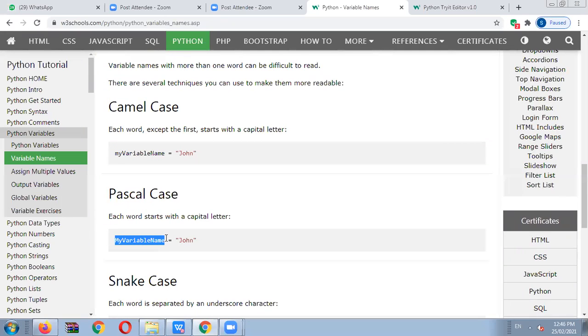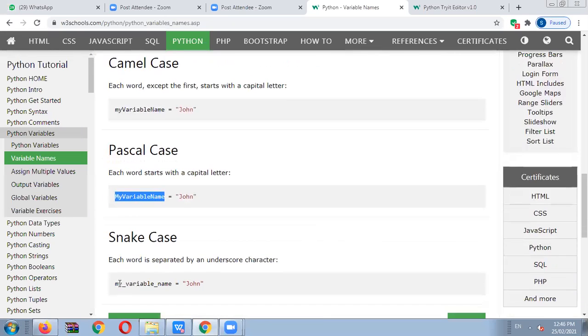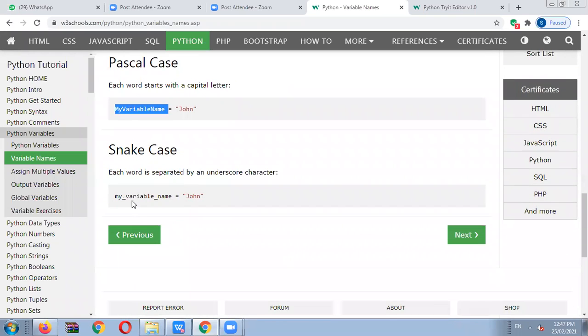My variable name is also one type of variable name, but the declaration of that is changed. So this label is a camel case, this label is a Pascal case, this label is a snake case. Otherwise no problem. It means if we're using the underscore sign between the separate variable names, it is also called the snake case.